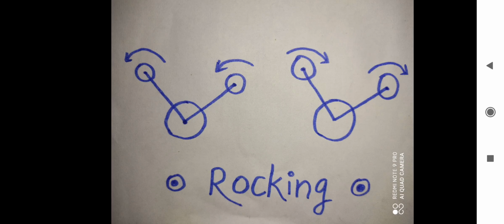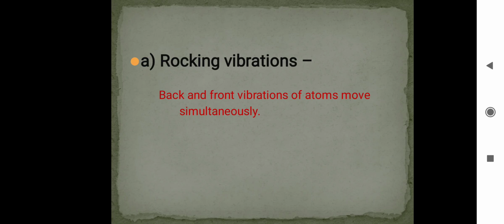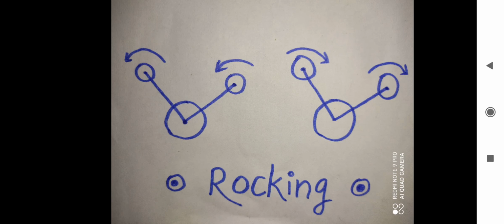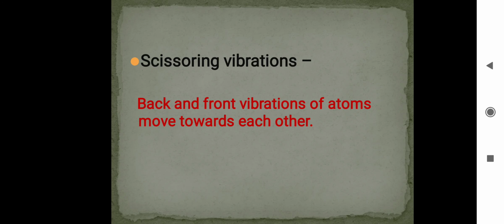See here in the rocking structure, back and front atoms move simultaneously. See the arrows, both atoms go to the right side or go to the left side. This is called rocking vibrations.